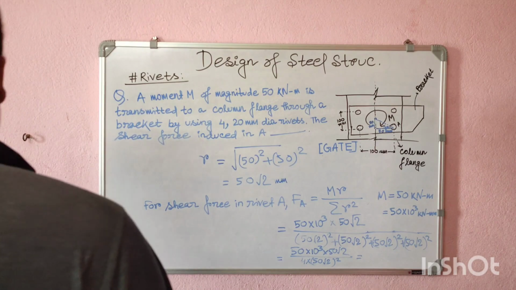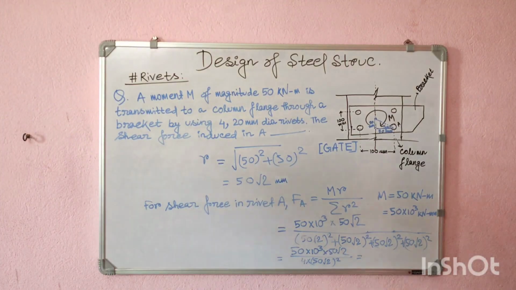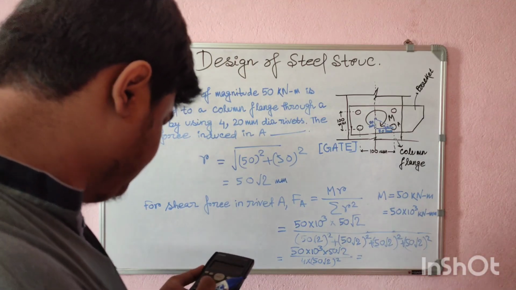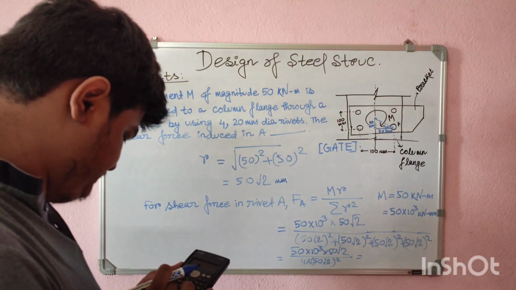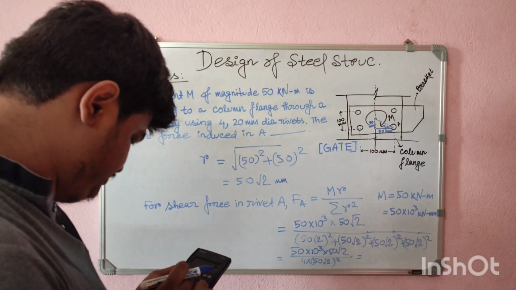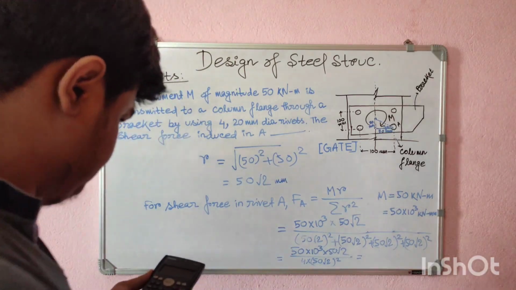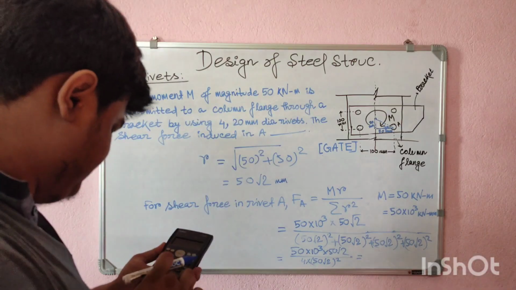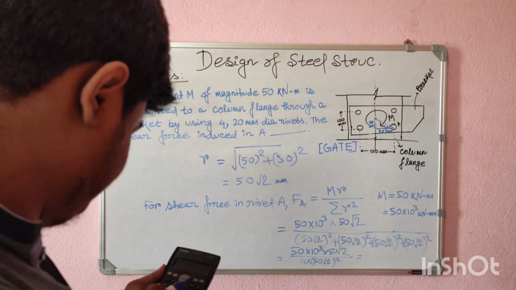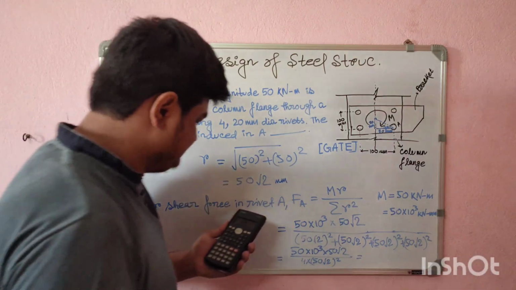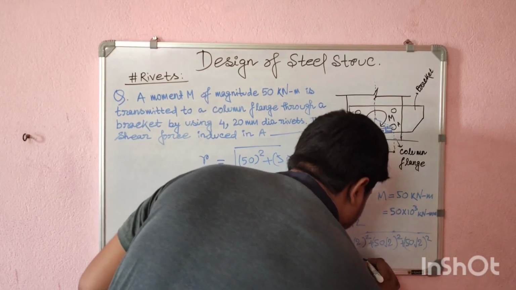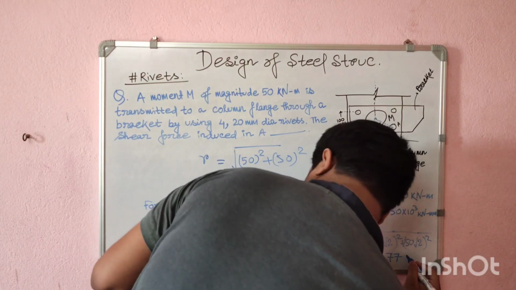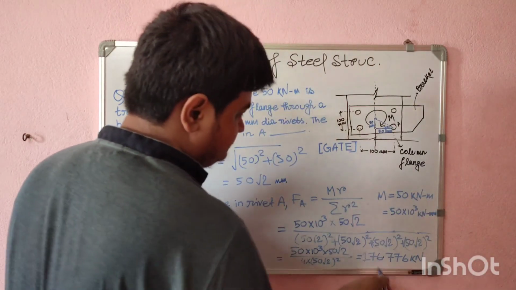So from there, if we calculate, it is coming out 176.776 kilonewton, because this was in kilonewton, so this will be in kilonewton.